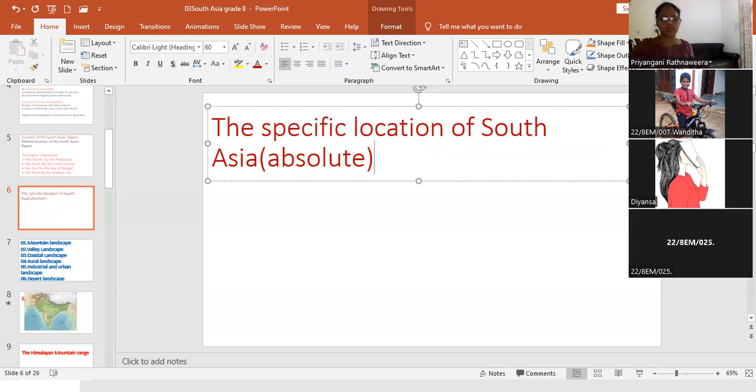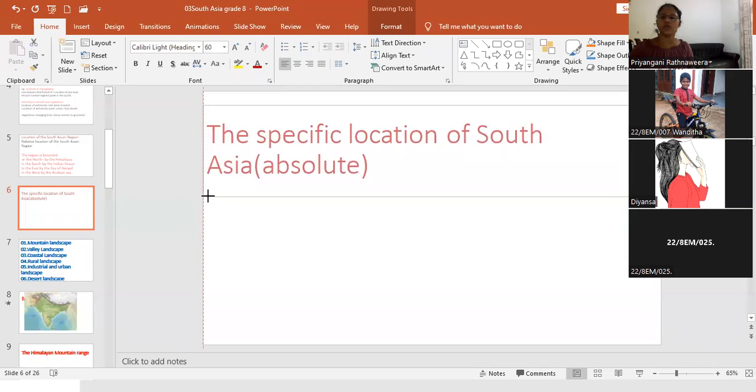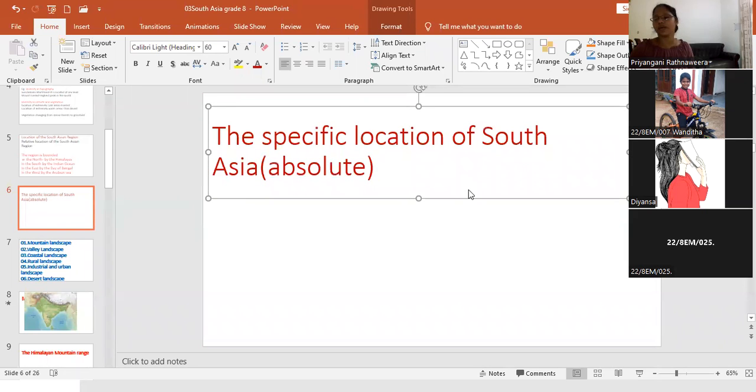Specific location or absolute location. These are the same, specific, absolute. Now we are going to draw the absolute location of the South Asian region. Then you can understand. After that, we can write down. Okay.